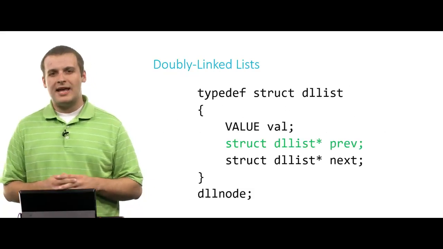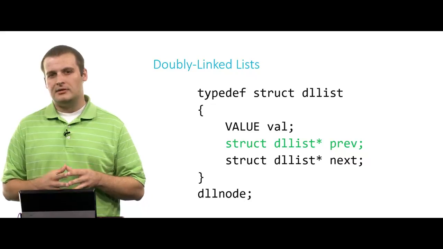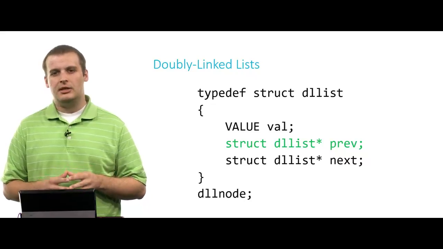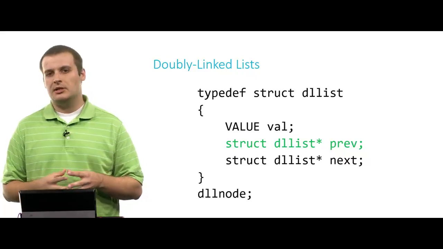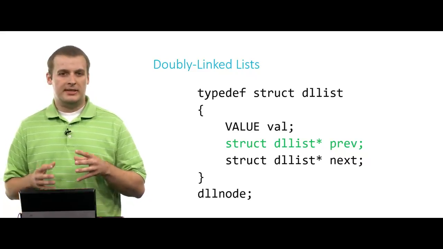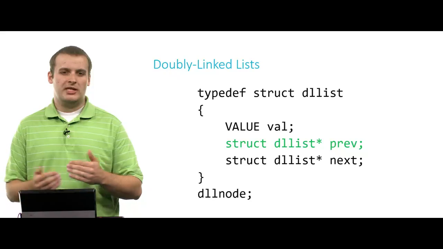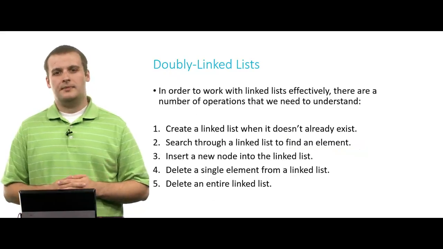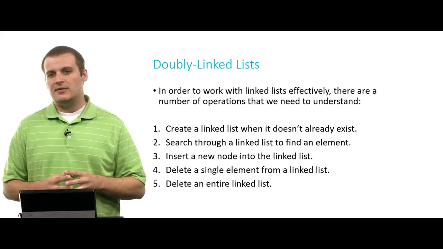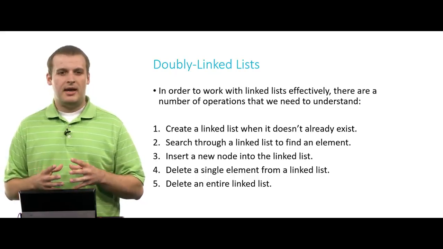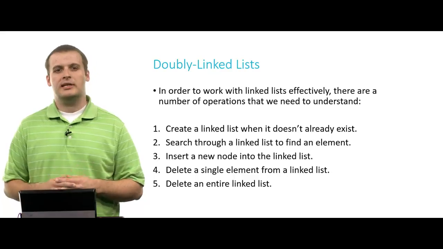As I said, we just have to add one single field to our structure definition, this notion of a previous pointer. With a singly linked list, we had the value and the next pointer. So the doubly linked list just has a way to move backwards as well. Now, in the singly linked list video, we talked about these 5 main things you need to be able to do to work with linked lists.